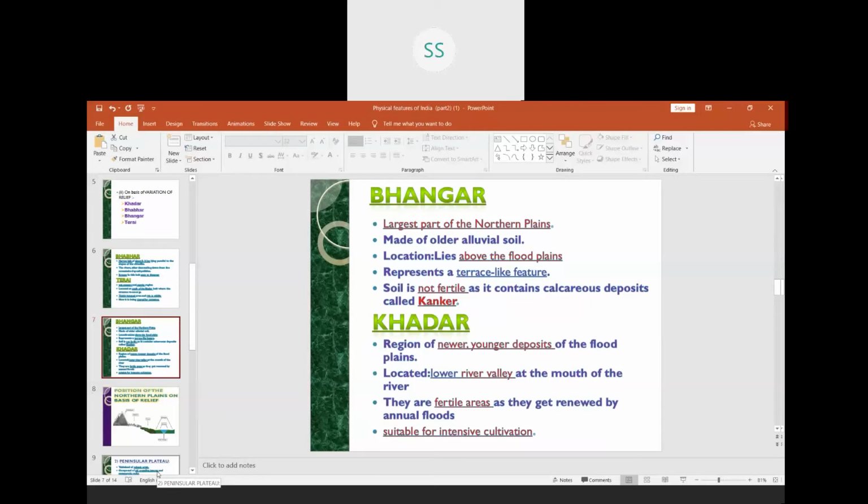That is what I told you: they keep renewing themselves because new soil is deposited. And since it is very fertile soil, it supports a large amount of cultivation. These areas where Khadar soil is found are intensively cultivated. Intensively means every bit of land is cultivated by using modern farming